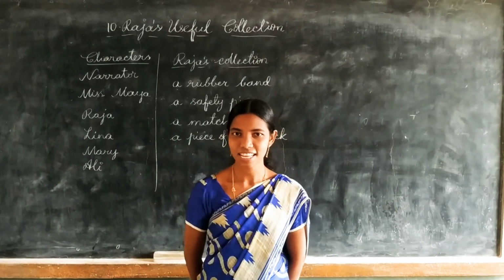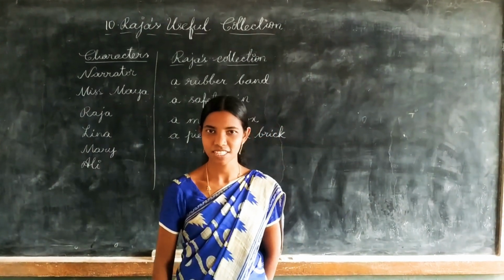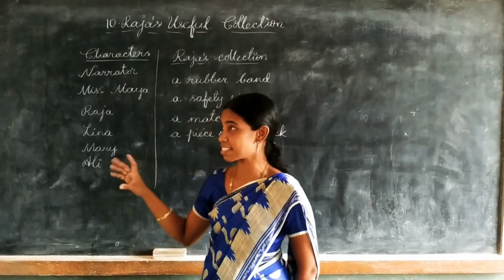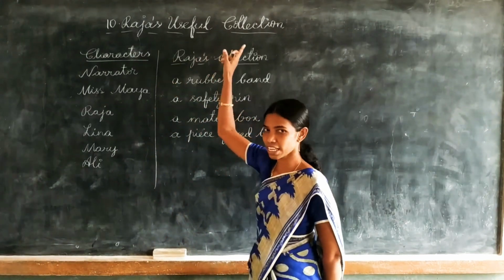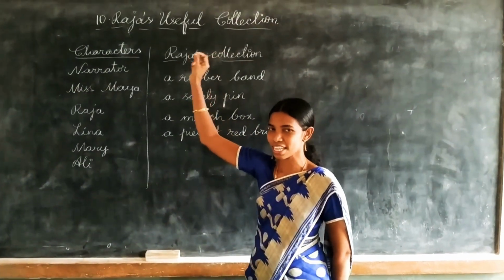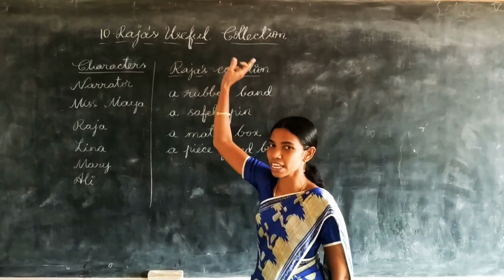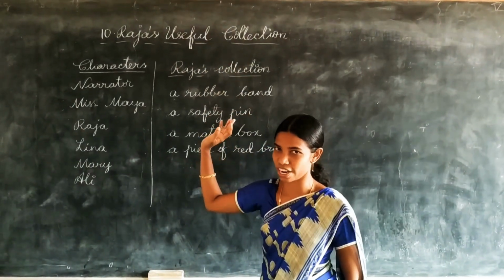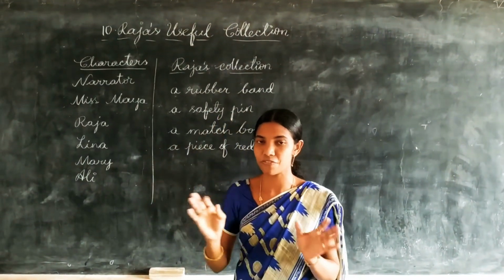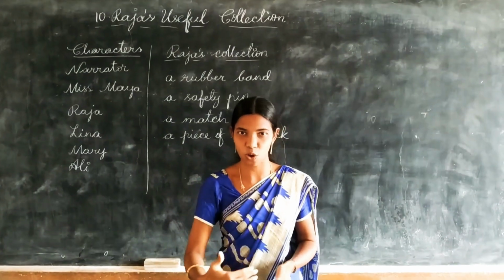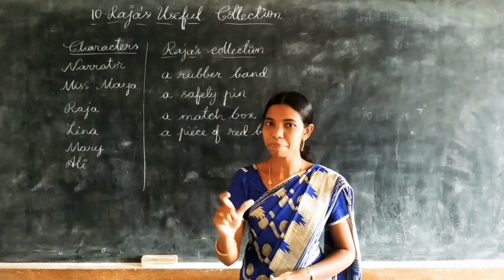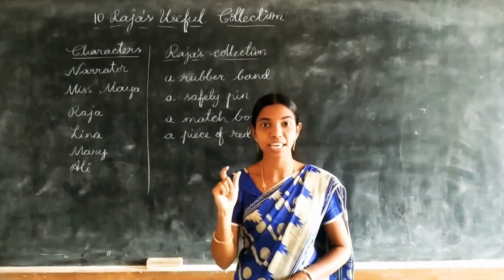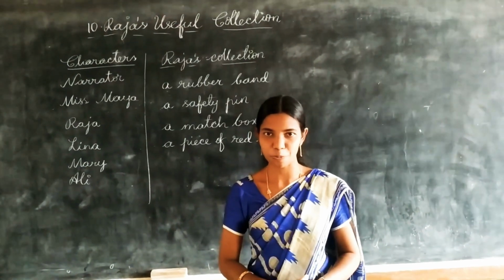In last class and in last video we discussed a part of the lesson Raja's Useful Collection. Here once again I stress it: useful collection, not useless collection, right? We find so many objects while we are walking on the road, but from there we have to pick the useful things. What do we have to pick, Nana?